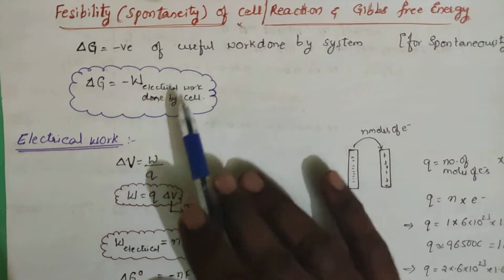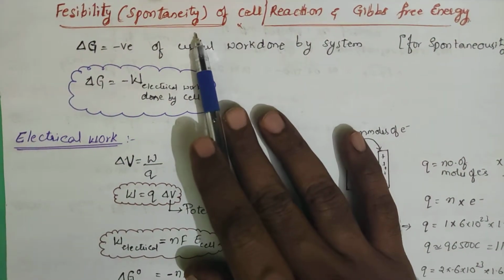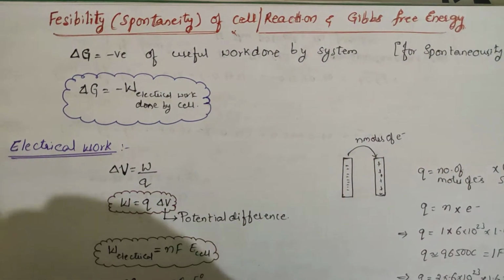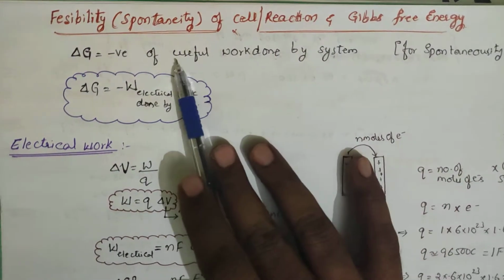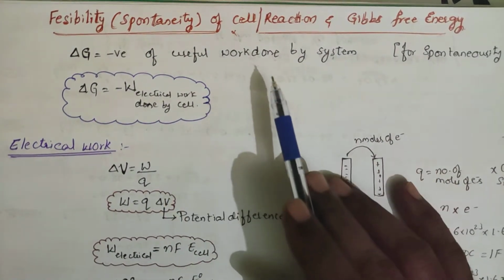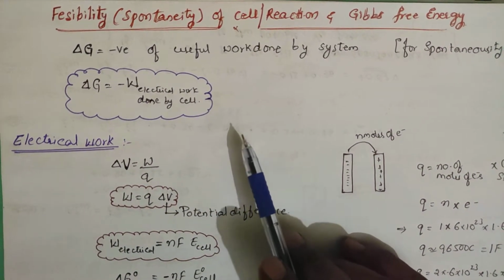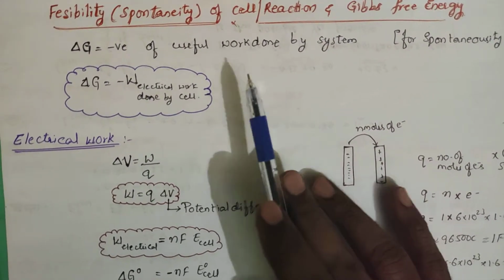Okay, in this we can know whether the construction of a cell is possible or not, or whether the energy produced is spontaneous or not. So the heading is something like feasibility of a cell or feasibility of a reaction, or spontaneity of a cell or spontaneity of a reaction. And with respect to Gibbs energy, we are going to learn the possibility of spontaneity.